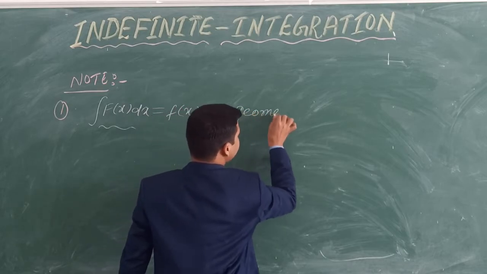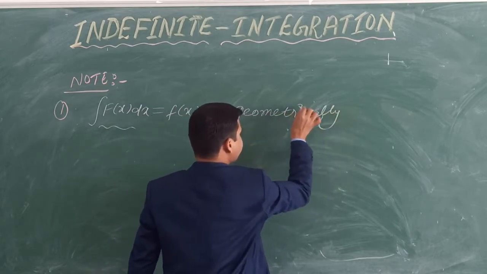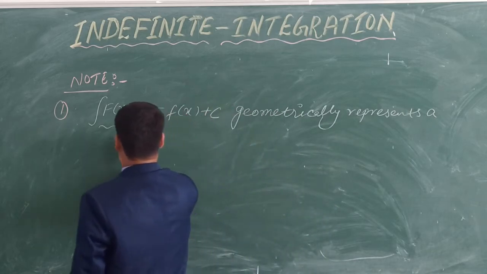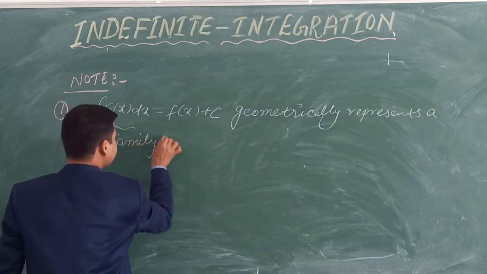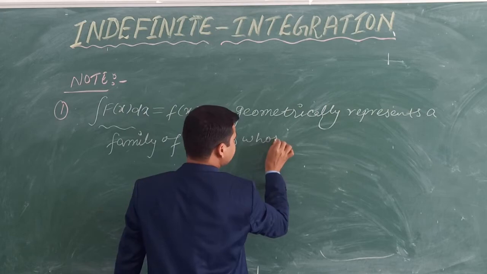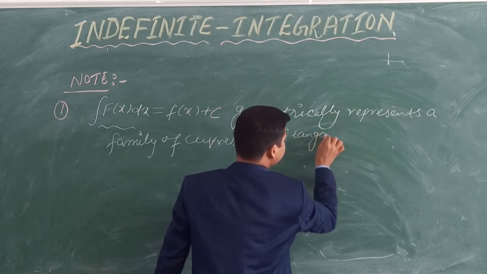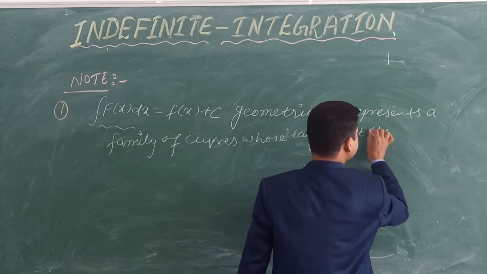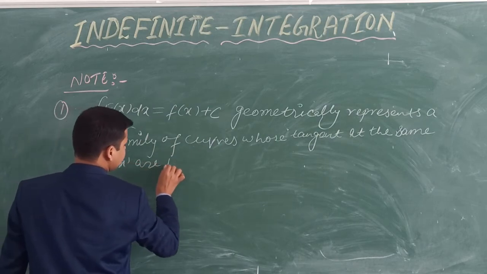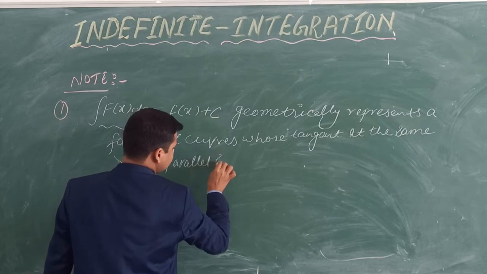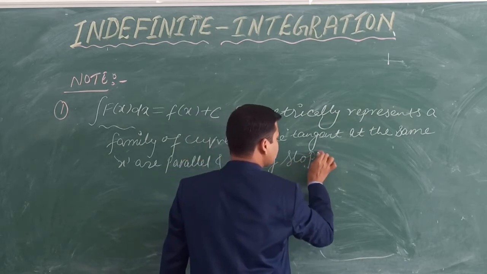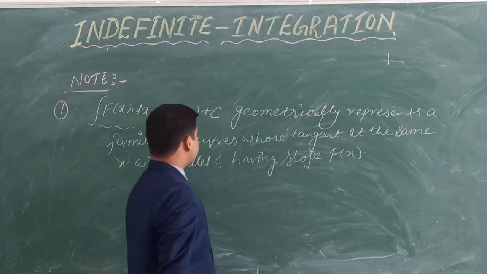So this integration geometrically represents a family of curves whose tangent at the same x are parallel and having slope capital F of x. Okay, so see this, what is the meaning of this?